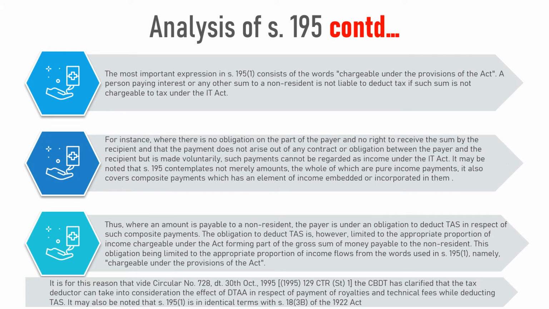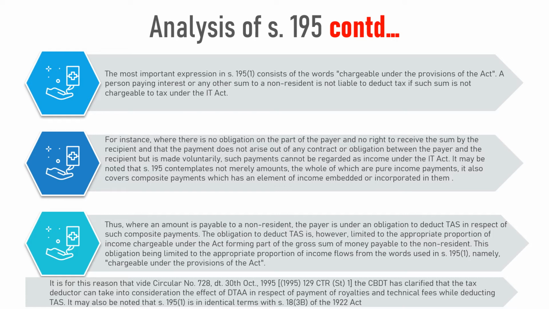The most important expression in section 195 subsection 1 consists of the words "chargeable under the provisions of the Act." A person paying interest or any other sum to a non-resident is not liable to deduct tax if such sum is not chargeable to tax under the IT Act. For instance, where there is no obligation on the part of the payer and no right to receive the sum by the recipient, and the payment does not arise out of any contract or obligation between the payer and the recipient, but is made voluntarily, such payments cannot be regarded as income under the IT Act.